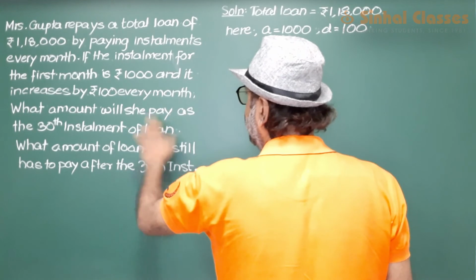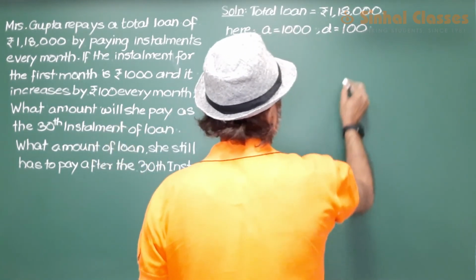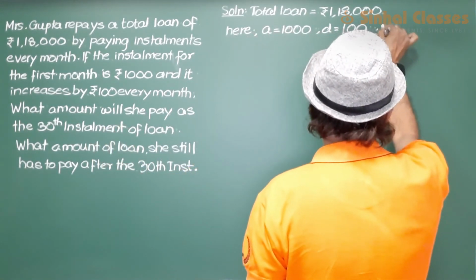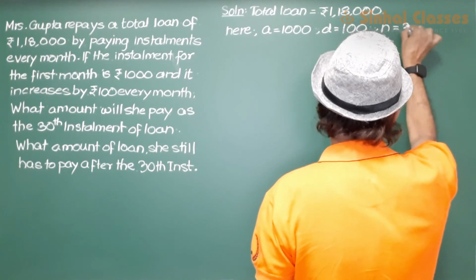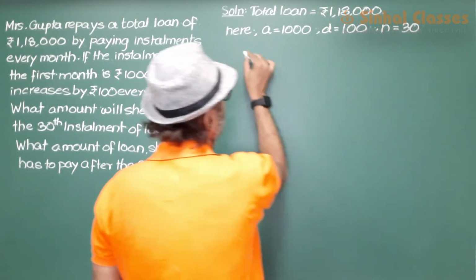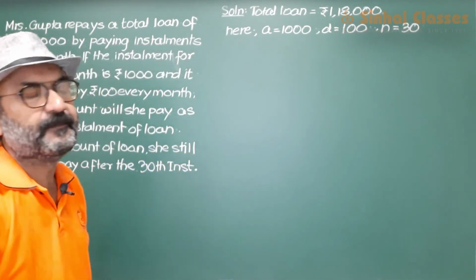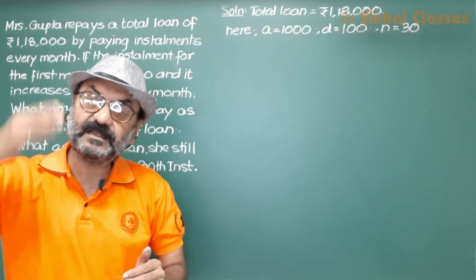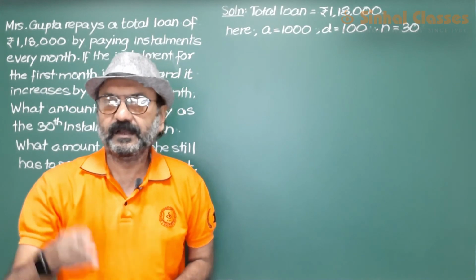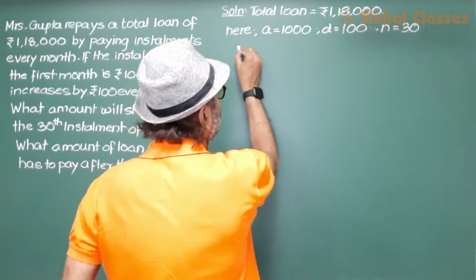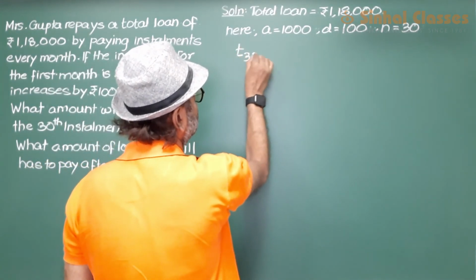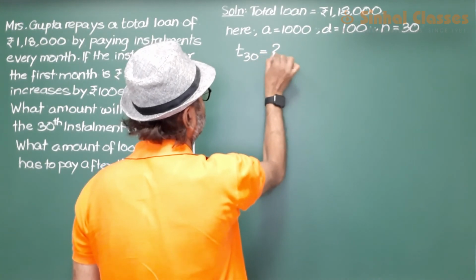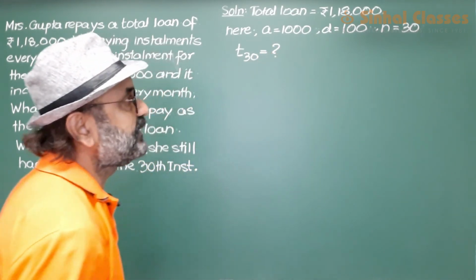What amount will she pay as the 30th installment? Now we need to find out the amount that she is paying in the 30th installment. So we need to find out T30.